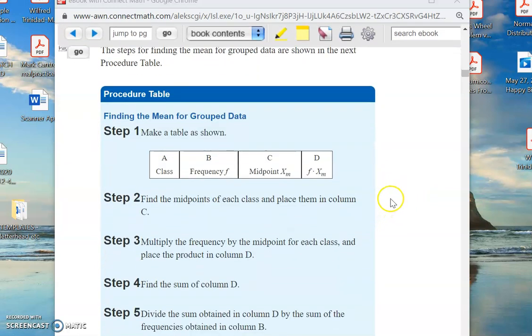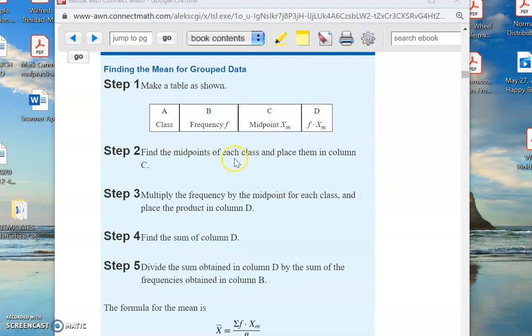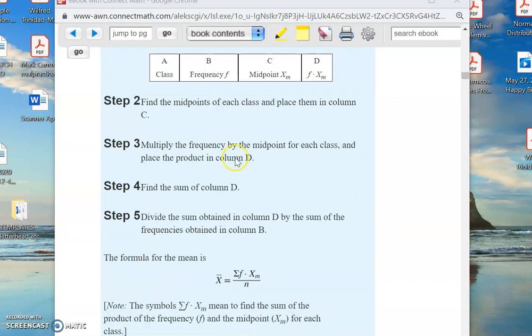All right, so how do we do this? Okay, so you have to find the midpoint of each class, you place them in a column, multiply the frequency by the midpoint of each class, and then place that product in column D. That's the F times X sub M. So this X sub M, that's the midpoint. Okay, F is the frequency. And then, of course, you have the class here.